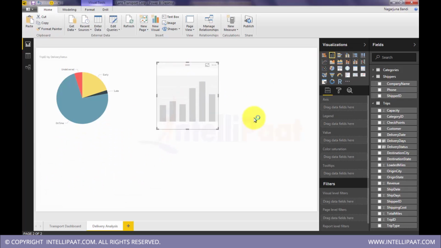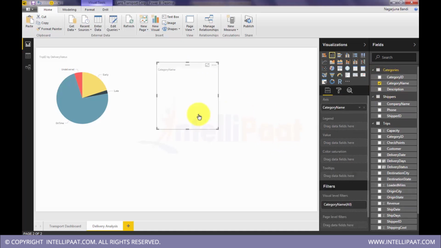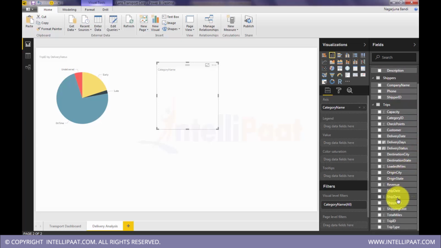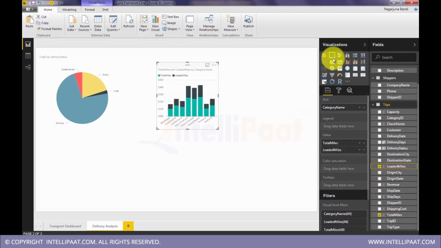In the stack bar, what I'll do, I'll bring category name, and then total miles versus loaded miles, the variation between total miles and loaded miles. We'll switch this to side by side stack.